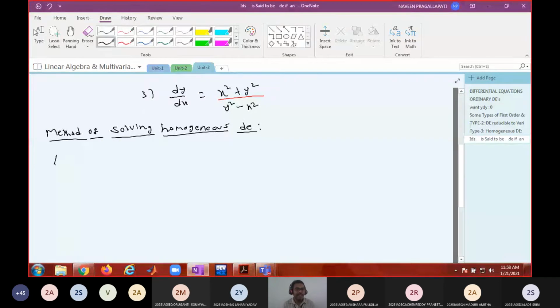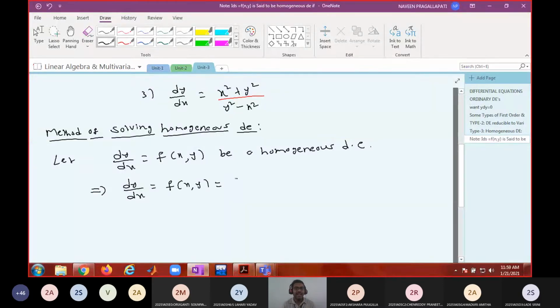So what is our assumption? Let dy by dx equal to f of x comma y be a homogeneous DE. That means f of x comma y is a homogeneous function of degree 0. Now if that is the case, I can always write this f of x comma y as a function of y by x.